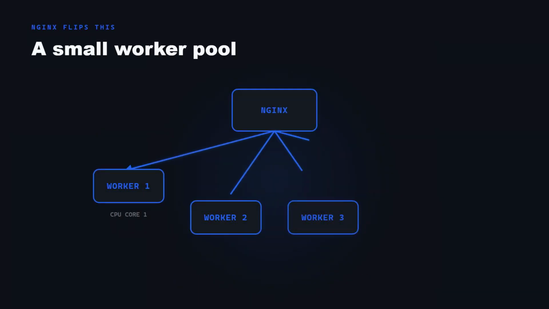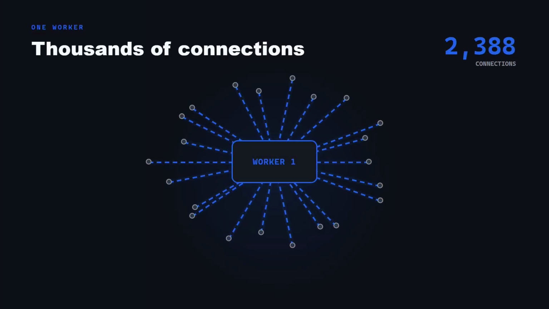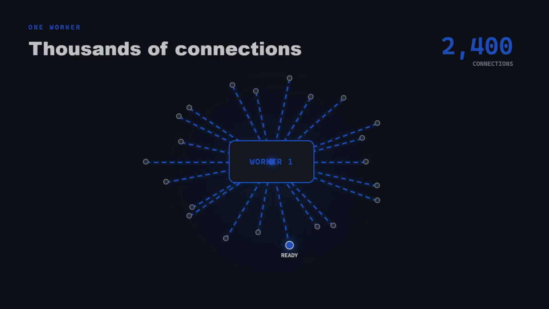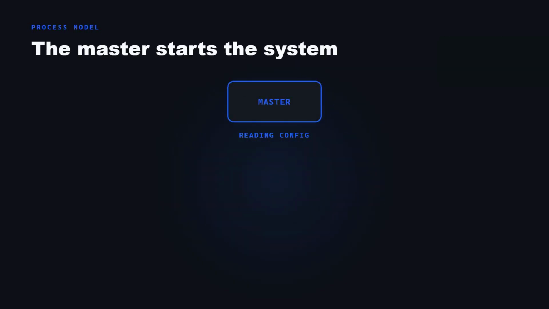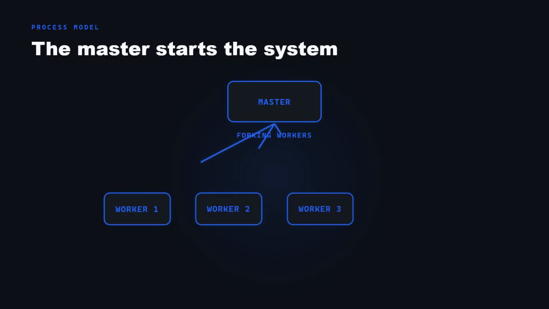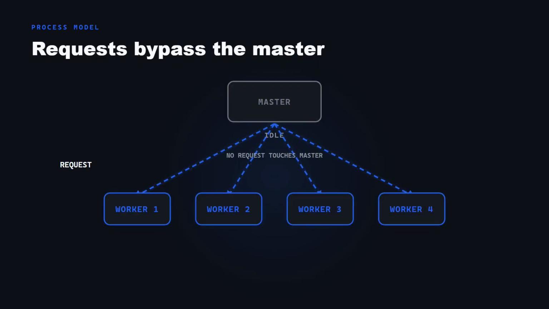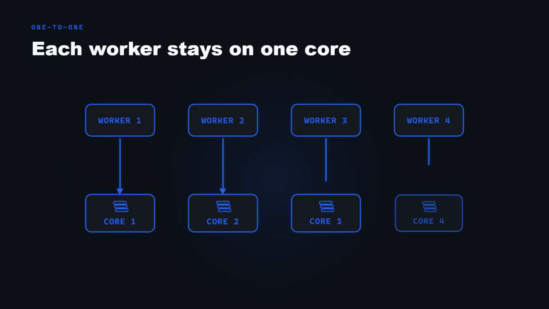Nginx flips this. It uses a small number of worker processes, normally one per CPU core. And each worker handles thousands of connections at once, but it only spends time on the ones that actually have something to do. When Nginx starts, a master process reads the config, opens the network ports, and forks off the workers. The master does almost nothing after that. No request ever touches it directly. The workers are separate processes, each running independently, each pinned to one CPU core, which is deliberate. One worker per core means the OS almost never needs a context switch between them, so the worker just runs.